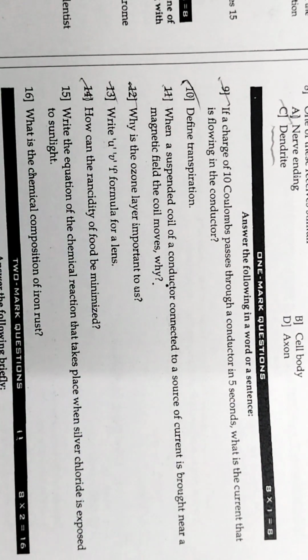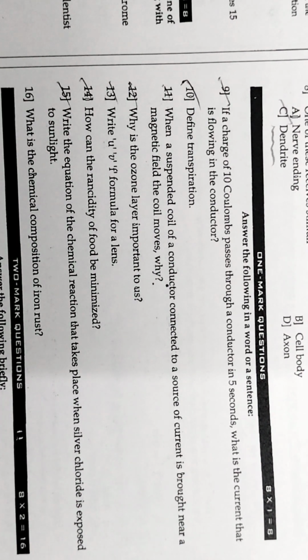So next one, how can the rancidity of food be minimized? We can avoid rancidity by keeping the food items in an airtight container, by using antioxidants, or by flushing the potato chips packet with nitrogen or helium.